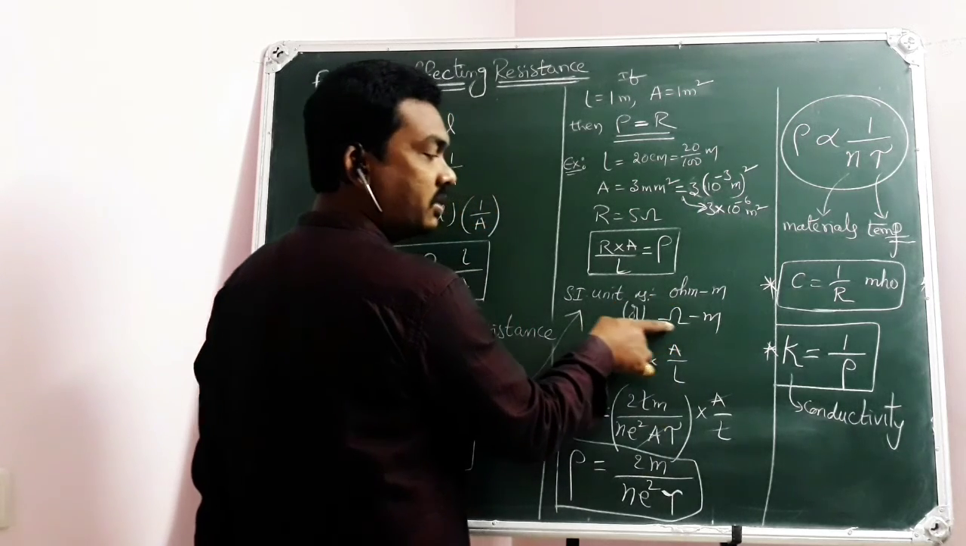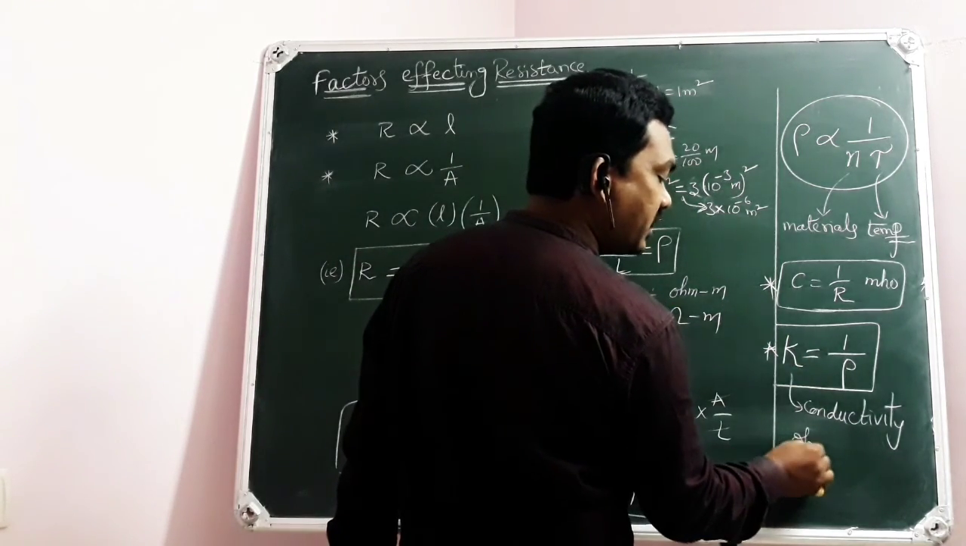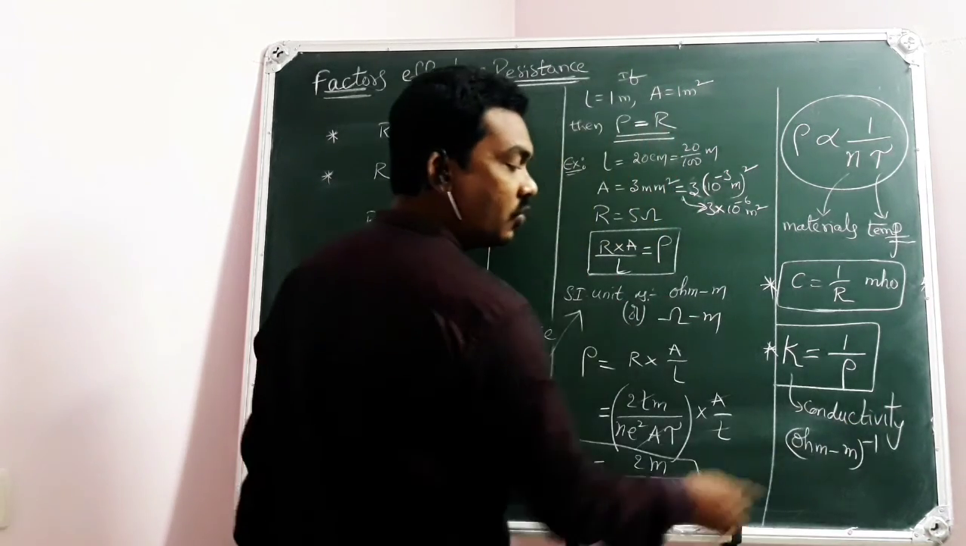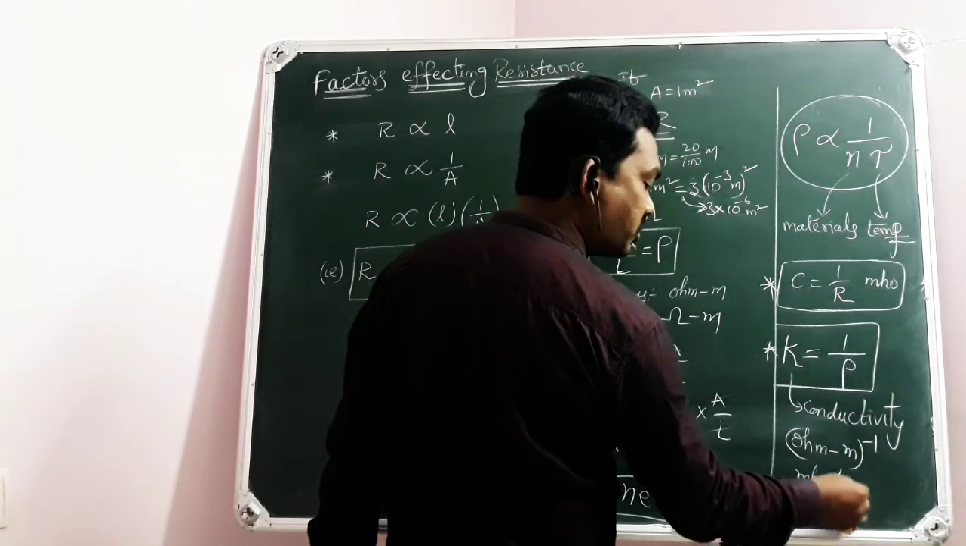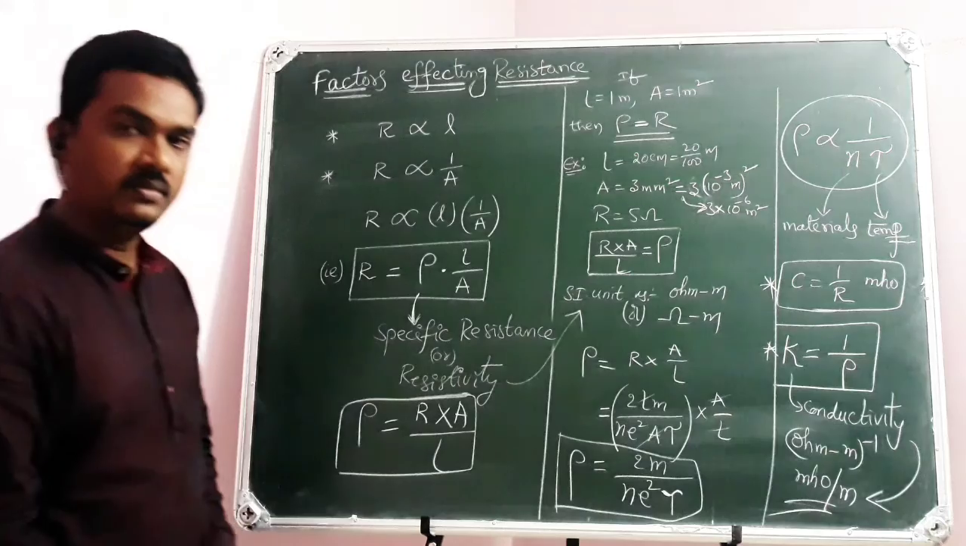Now the units. The SI unit of resistivity is ohm meter. Then the SI unit of conductivity is ohm meter inverse because of the reciprocal. Ohm inverse can be written as mho, and meter inverse can be written as per meter. So the SI unit of conductivity is mho per meter.